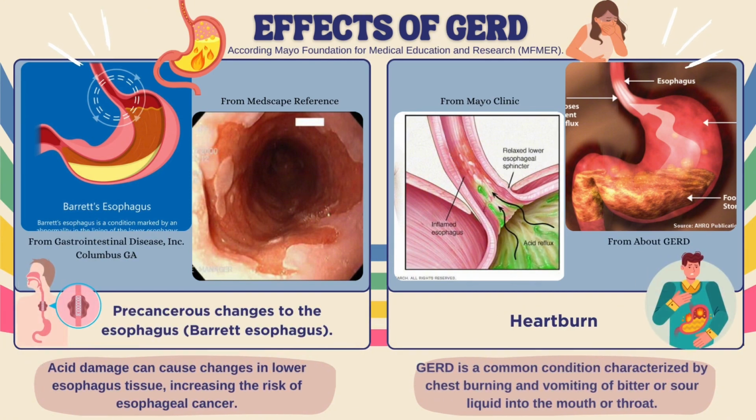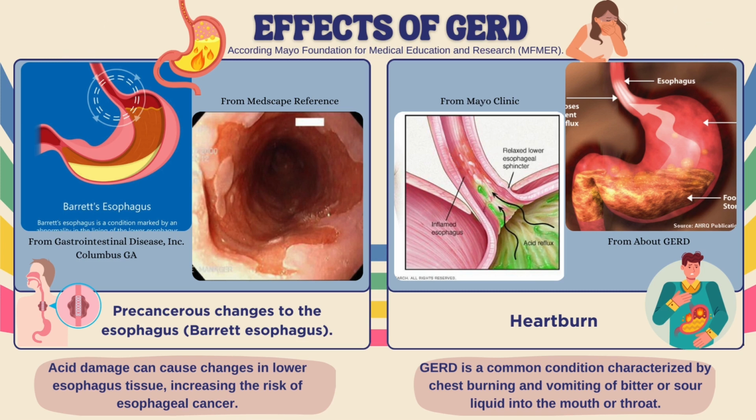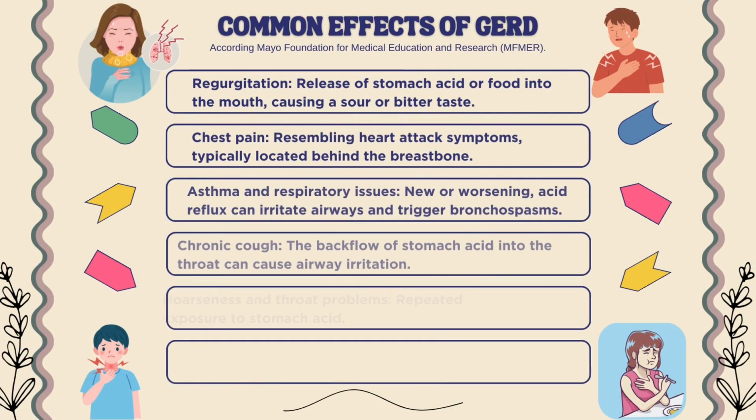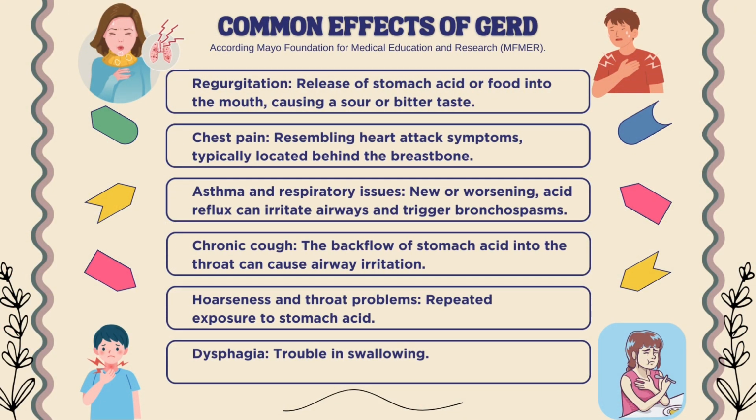Scar tissue forms due to stomach acid damage to the lower esophagus, narrowing the food channel and causing swallowing difficulties. This is the picture of Barrett's esophagus and heartburn. Thirdly, precancerous changes to the esophagus. Acid damage can cause changes in lower esophagus tissue, increasing the risk of esophageal cancer. Heartburn. GERD is a common condition characterized by chest burning and vomiting of bitter or sour liquid into the mouth or throat.